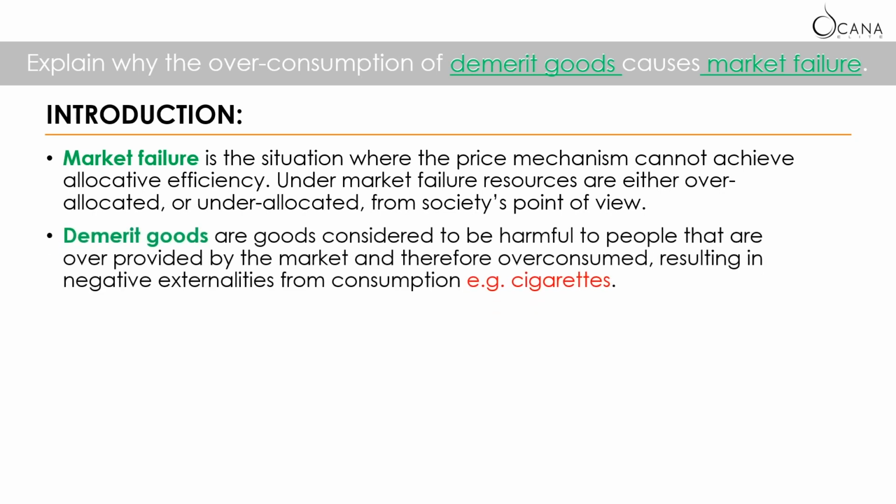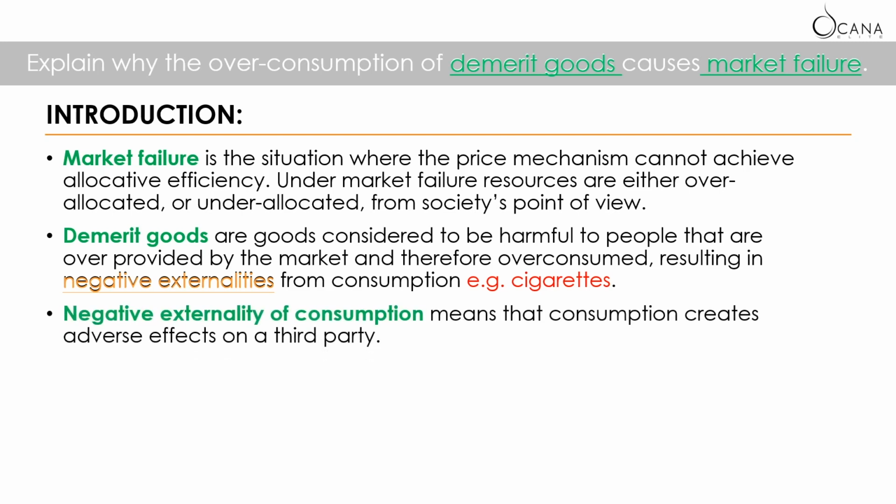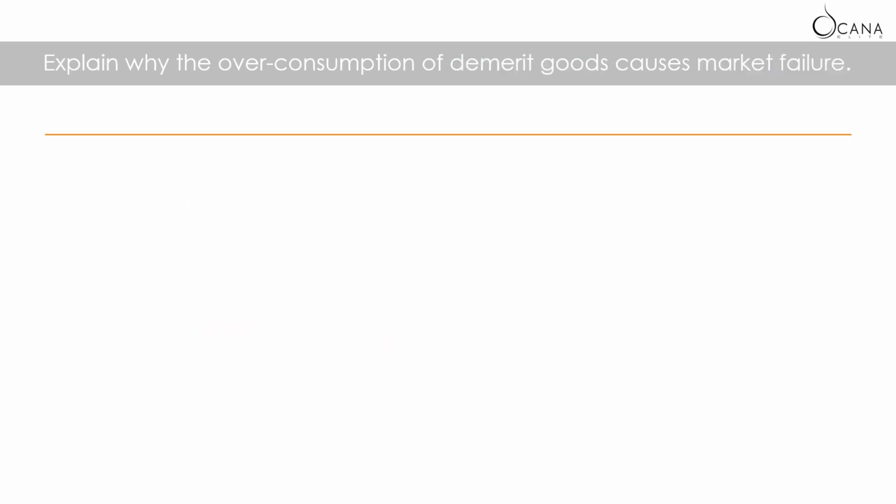And demerit goods are goods considered to be harmful to people that are over-provided by the market and therefore overconsumed, resulting in negative externalities from consumption. An example could be cigarettes. Now, here we can also define the term negative externalities, since it is also one of the key terms. Negative externality of consumption means that consumption creates adverse effects on a third party.